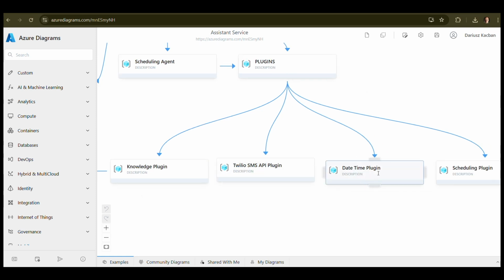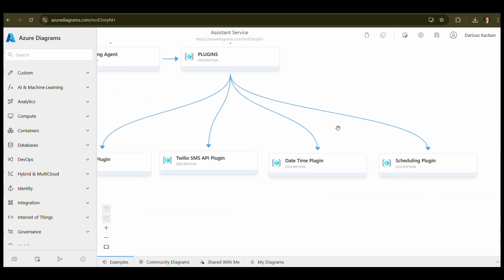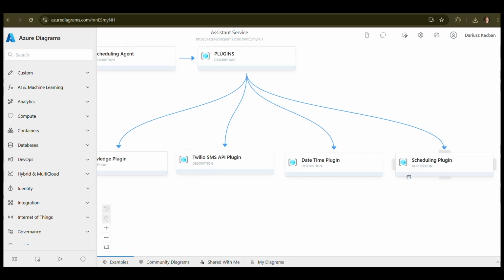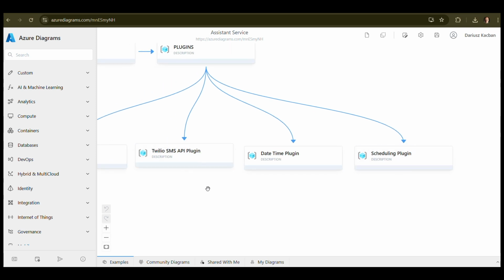Also, there is a date type plugin so that the agent is aware of the current time, and also a scheduling plugin, which is responsible for creating the plan of the meetings, plan of follow-up messages that are going to be sent to the specific user. Everything is planned in the scheduling plugin. I will show you in a second.